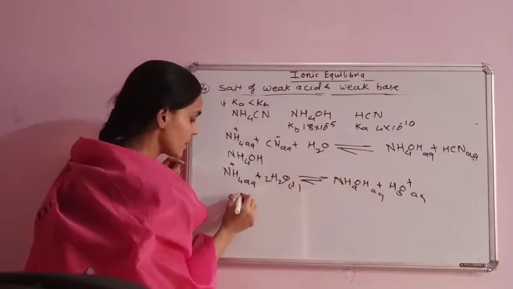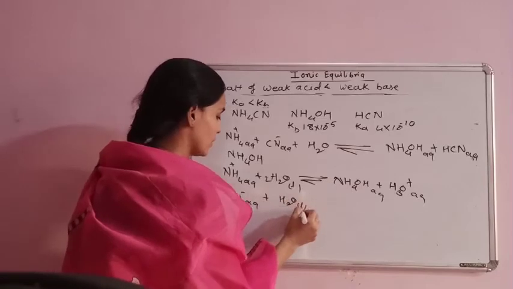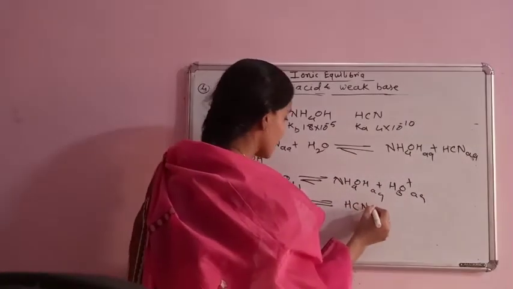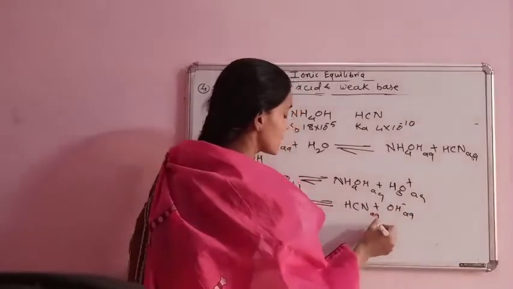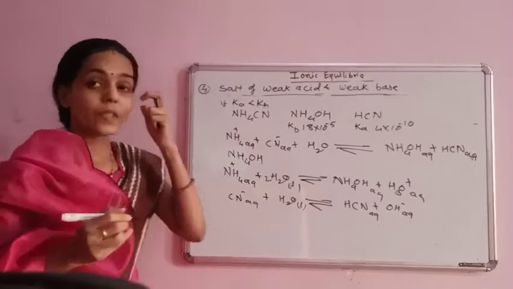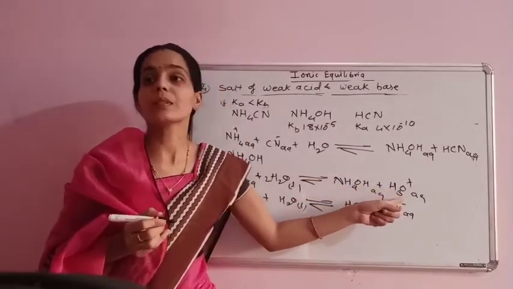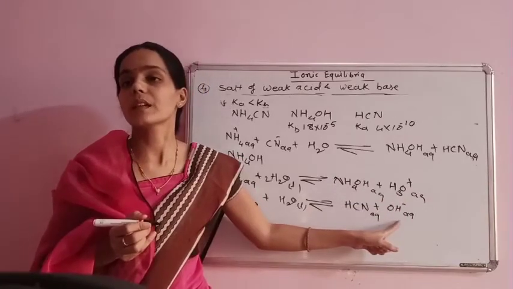Then the CN minus ion reacts with the water to give HCN plus OH minus ions in the aqueous medium. Here, with ammonium hydroxide there is formation of the hydrated ion, and here there is formation of the OH minus ion.